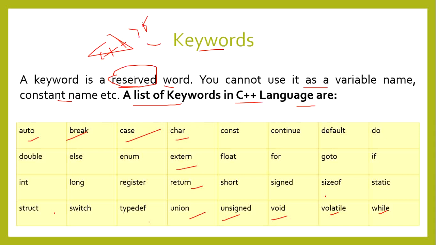Each keyword has a different meaning and different uses, so we use different keywords in different places. These are examples of keywords. Keywords mean reserved words, and they are also considered tokens.